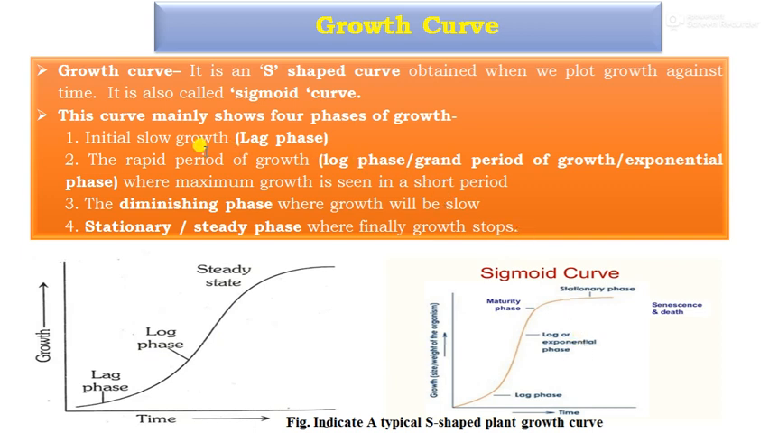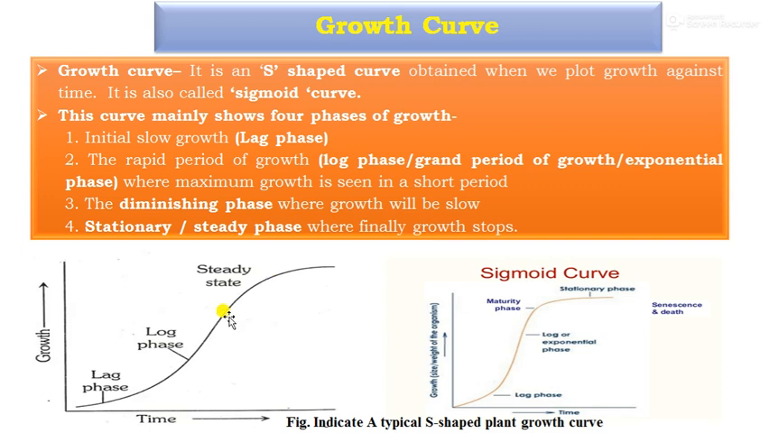The first step is the lag phase. This is the initial slow growth, so it is called the slow growth phase. The second one is the log phase. This is the rapid period of growth, the grand period of growth, the exponential phase, where the maximum growth is seen in a short period. Then the diminishing or steady phase, where growth becomes slow, and the last one, the stationary phase, where growth finally stops, that is the maturity phase.